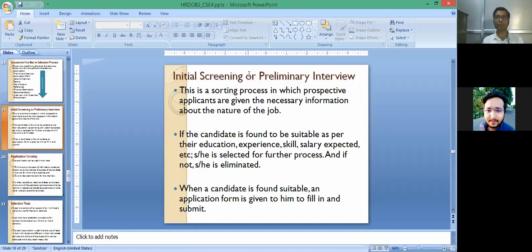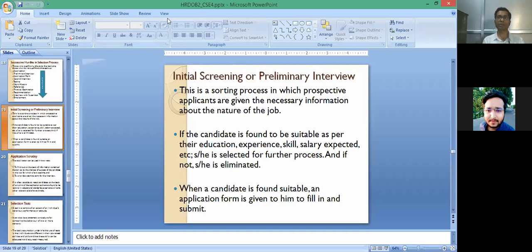Again, it applies to experience. Suppose 5 years of experience is required and some candidates have only 1 or 2 years of experience, then their applications will be rejected at this stage, and it applies to all terms like skill and expected salary.